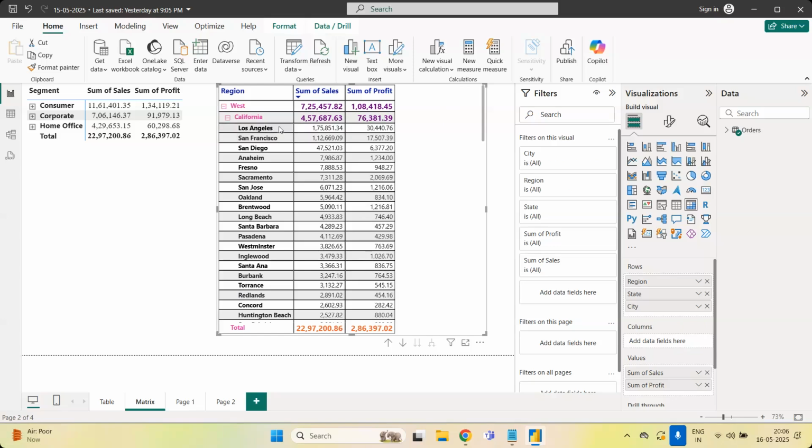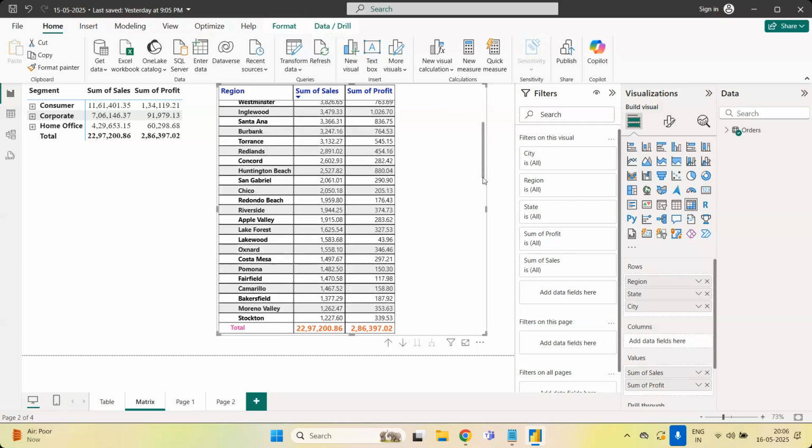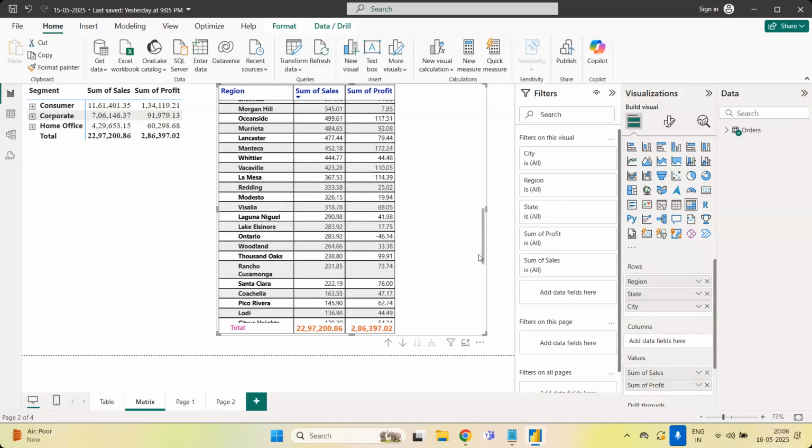I'll highlight the top one and the bottom one. There are so many states and cities, and I will not read every city name, because the other person will get bored. Which state is making more sales, and in that, which city is strong and which city is weak? Strong means it has given you more profit. Weak means where we have to focus. This is the weak city. Okay, now I understand that in this city we are making a low amount of sales, right?